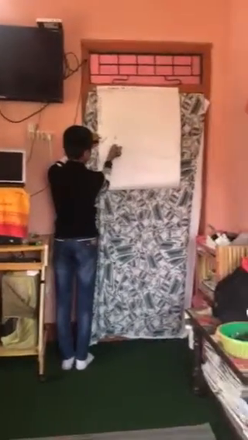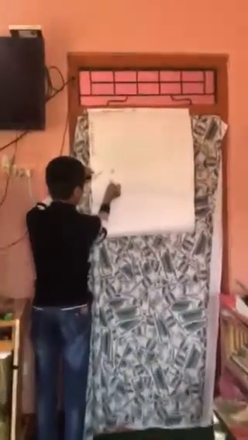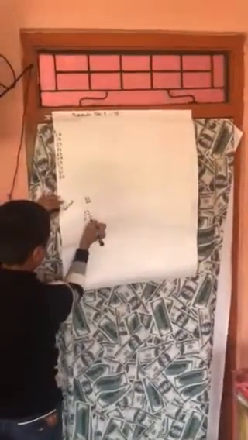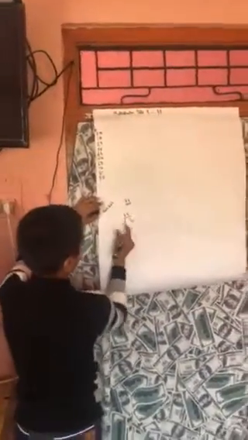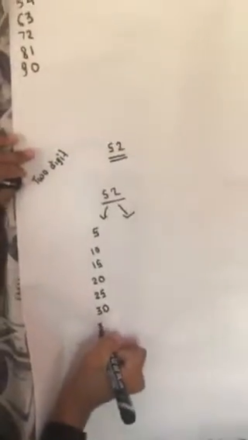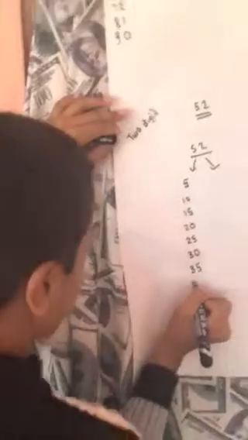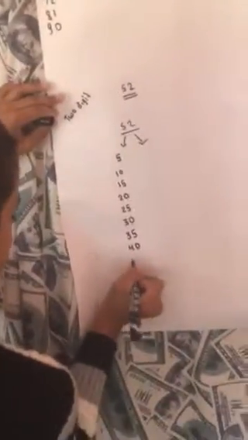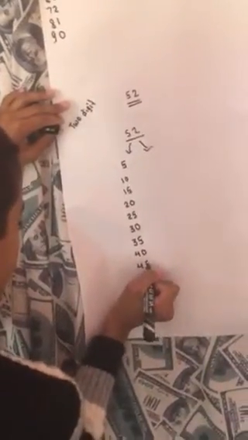First we have to write the table of 5 and table 2. 5 1 is 5, 5 2 is 10, 5 3 is 15, 5 4 is 20, 5 5 is 25, 5 6 is 30, 5 7 is 35, 5 8 is 40, 5 9 is 45, 5 10 is 50.